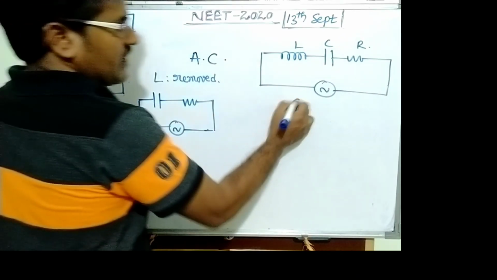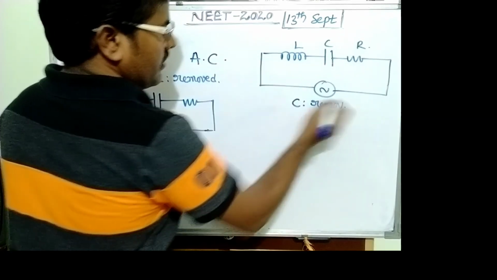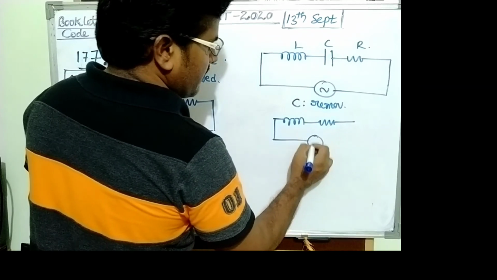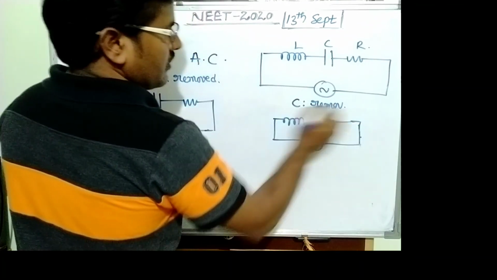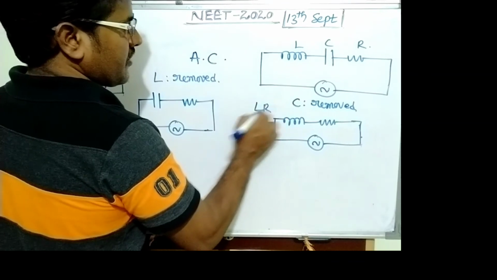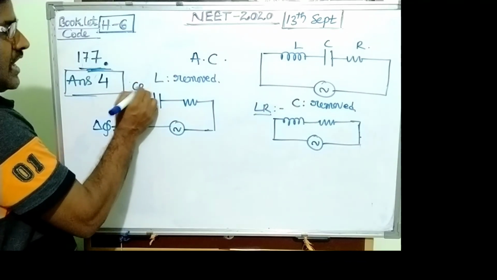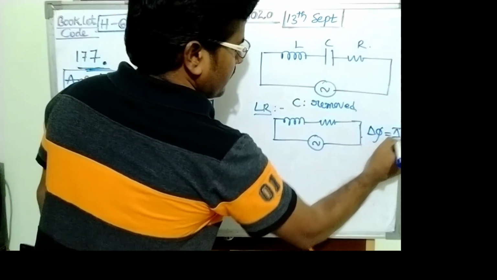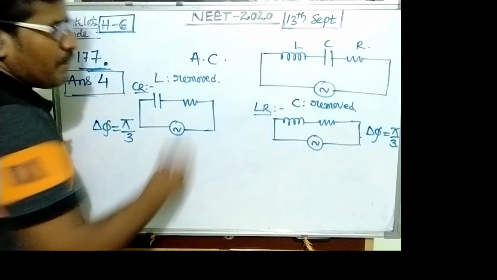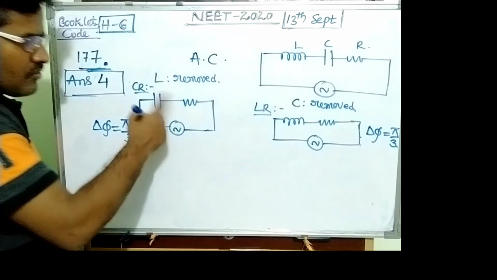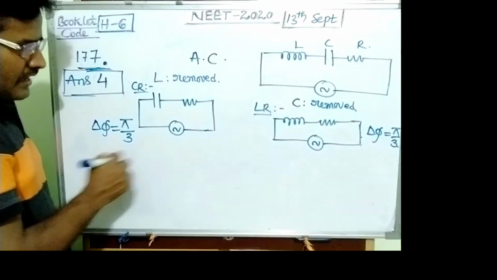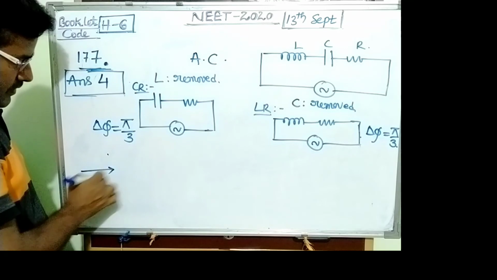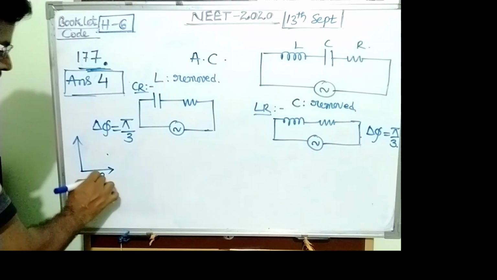When C is removed, the capacitor is removed, and only the inductor and resistor are present: this is the LR circuit. This is the CR circuit. Here also the phase difference becomes pi by 3. Then we want the power factor. So power factor is cos phi. Here the condition is, this is R, this is